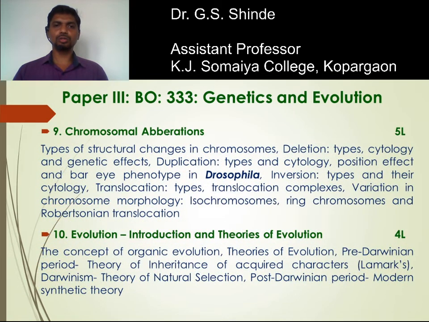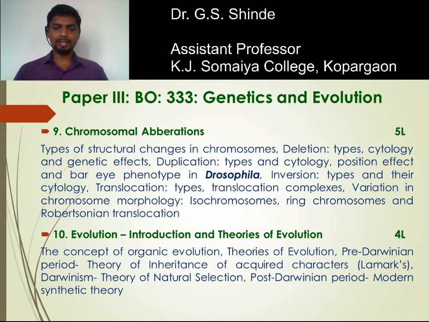Next is chromosomal aberration. When there is a change in the morphology and number of chromosomes, it is referred to as chromosomal aberrations. There are various types of structural changes in the chromosome. When there is a deletion or loss of one or more genes or a part of a segment, it is referred to as deletion. Next is duplication. When there is an addition of one or more genes in the chromosome, it is referred to as duplication.